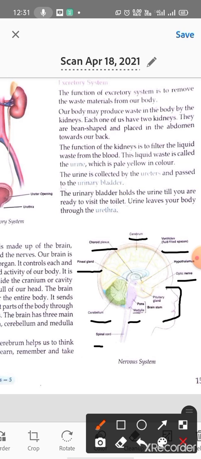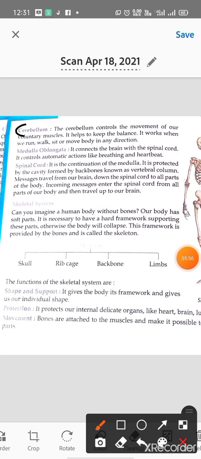Yes. This is the diagram of the nervous system. Okay, so now we'll study further. Now the next one is the cerebellum. The cerebellum controls the movement of our voluntary muscles. It helps to keep the balance. It works when we run, walk, sit or move the body in any direction.